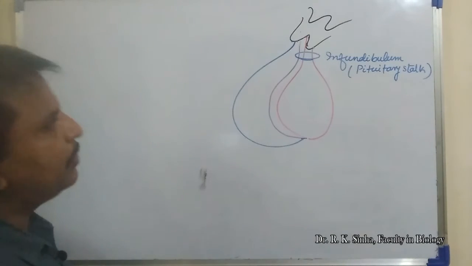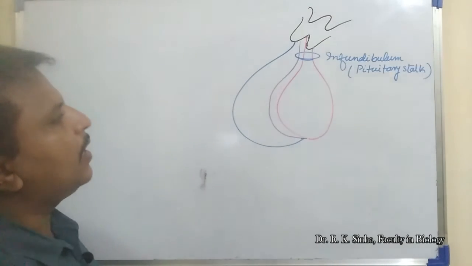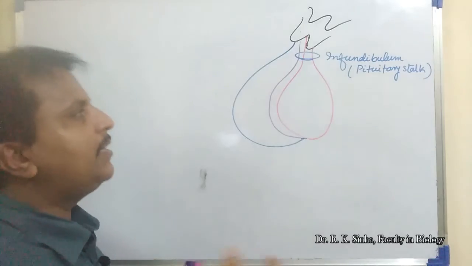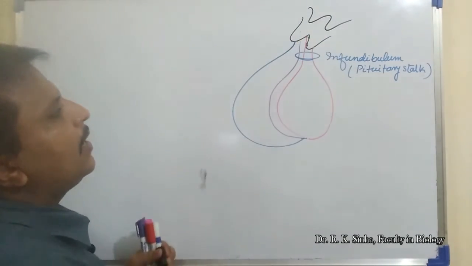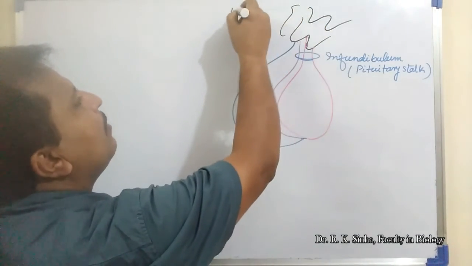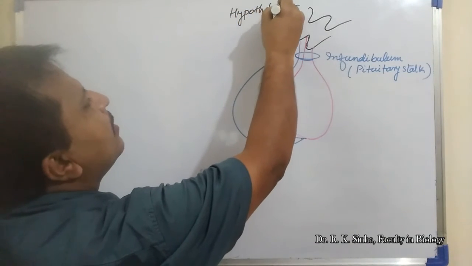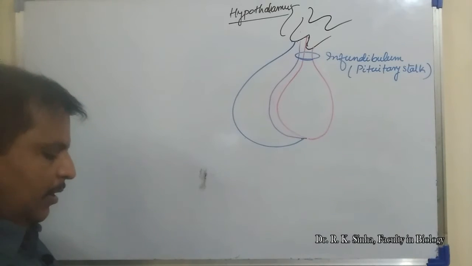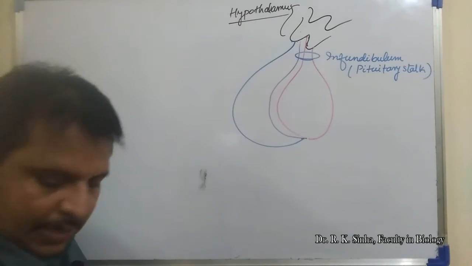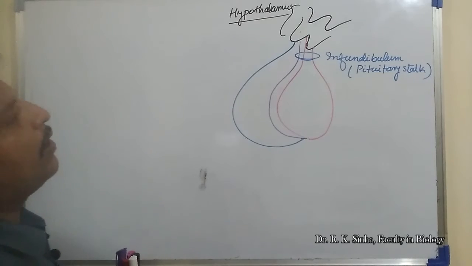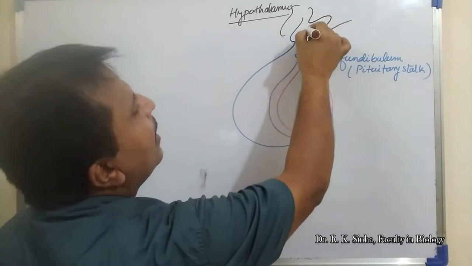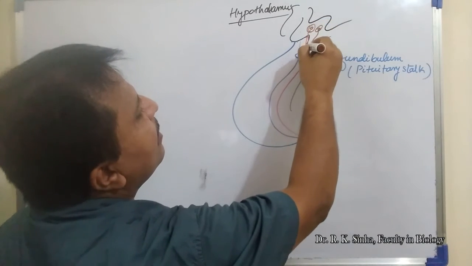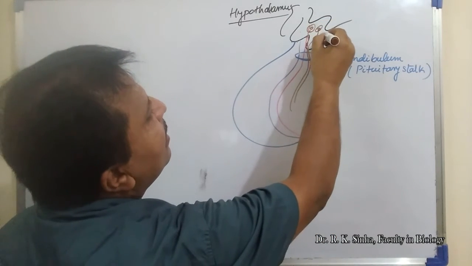This is the structure of the hypothalamus, and there are various groups of neuroendocrine cells present in this hypothalamus. This is one neuroendocrine cell, and this is another neuroendocrine cell.